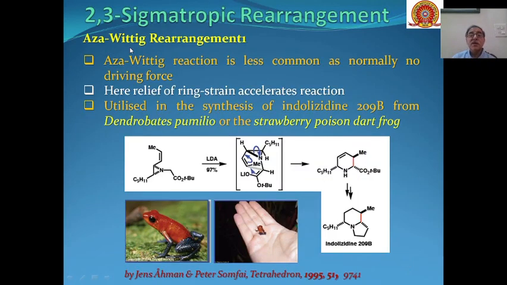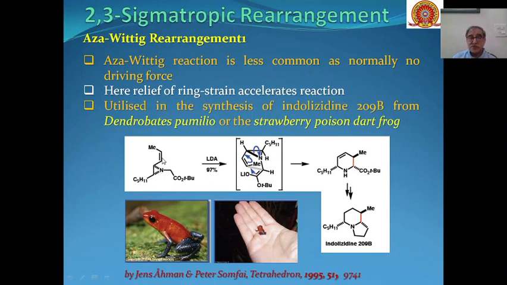Then next is the Aza-Wittig rearrangement. This is less common than the Wittig rearrangement, and here relief of the ring strain accelerates the reaction. You can see over here, this is an aziridine ring.